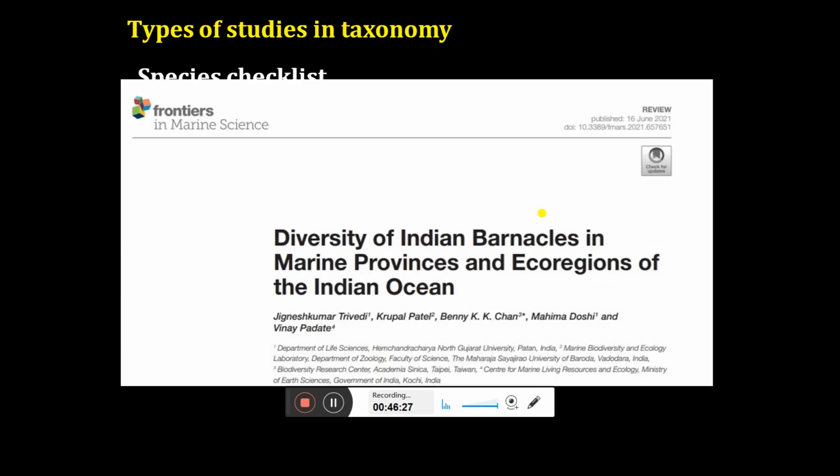For example, this paper is published in Frontiers in Marine Science. It's a 5 impact factor journal. What we did, we just listed how many barnacles are recorded from India. Barnacles are very small sessile crustaceans. So when my students were working on the barnacle diversity of Gujarat, we thought let's make a list for India, that how many barnacle species are recorded from India. And you can see we have Benny K.K. Chan, who is the barnacle expert of the world. We collaborated with him, and together we got a very good publication in Frontiers in Marine Science. So yes, taxonomists can also publish in high impact factor journals.